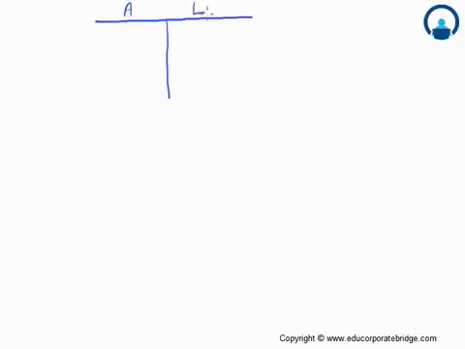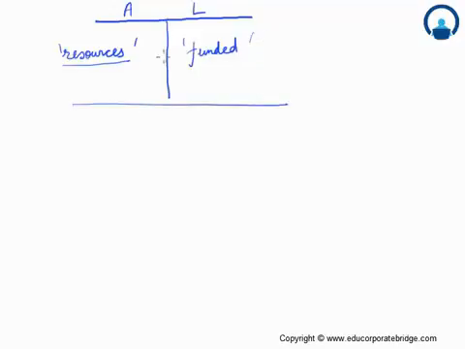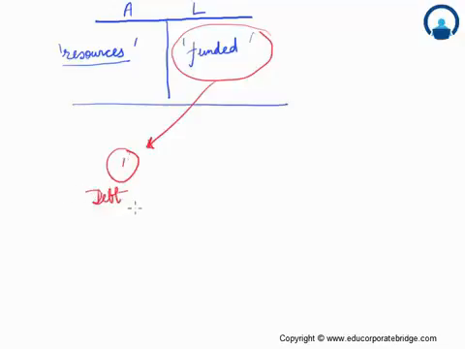On the asset and the liabilities side, assets, we had defined earlier that these are basically nothing but resources of the firm. So resources could be cash or accounts receivables or property, plant and equipment, goodwill. These are all resources of the firm. And the liabilities side provides us with the way these resources have been funded. So if you look at the measures of funding, what we have learned till now is that funding can come from two ways. One, which we have actually looked at, is debt capital.